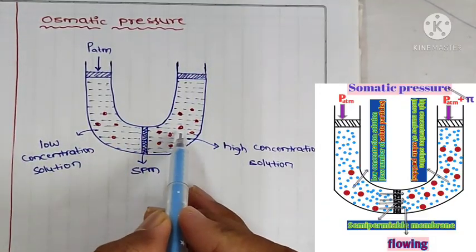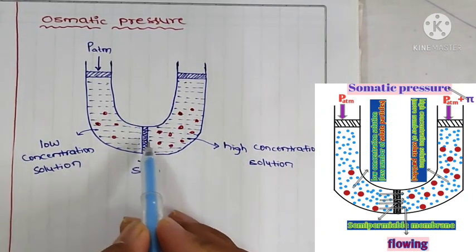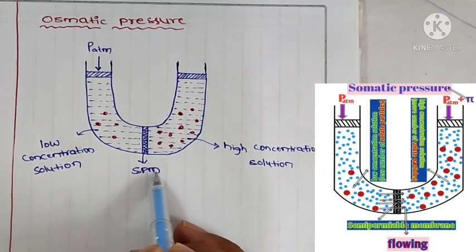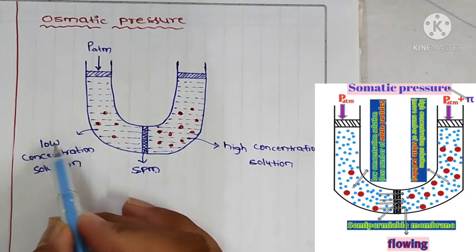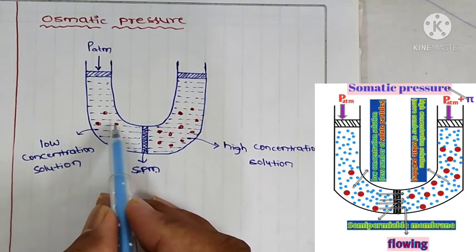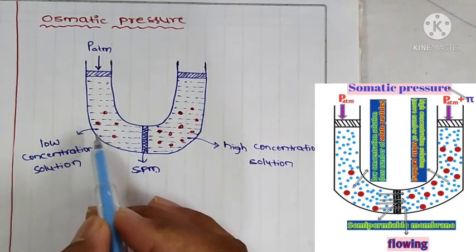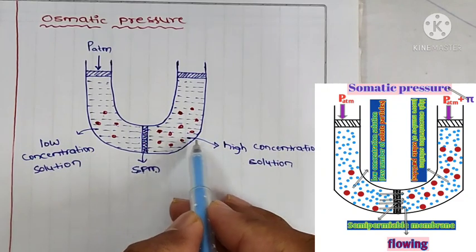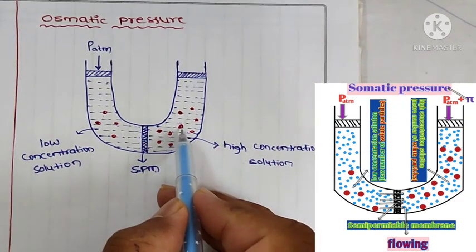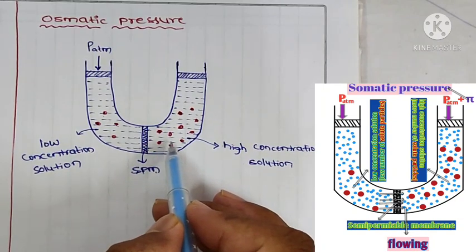This is the U-shaped container. In the middle of that U-shaped container, we are taking the SPM, semi-permeable membrane, and left side we are taking the solution which is low concentration, because in that solution we have less number of solute particles. And right side we are taking the solution which is high concentration, because in that solution we have more number of solute particles.